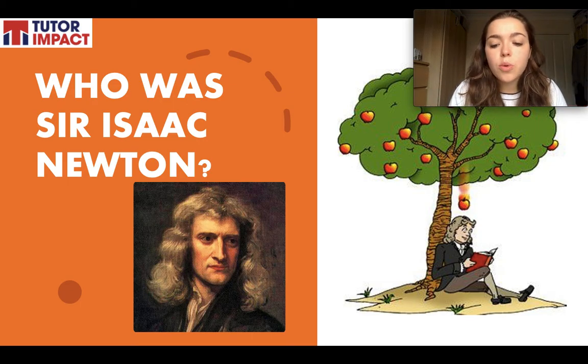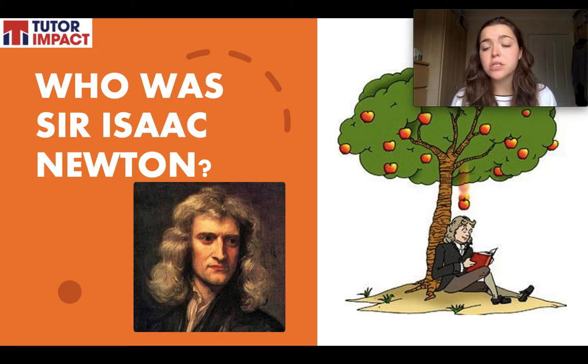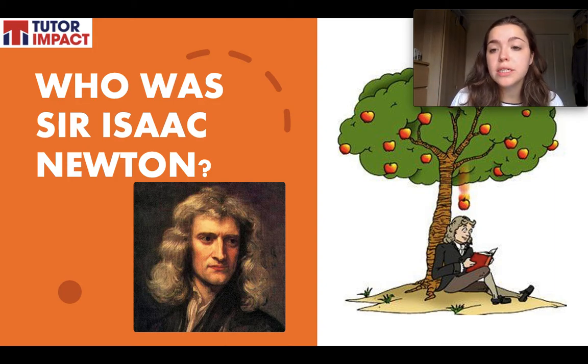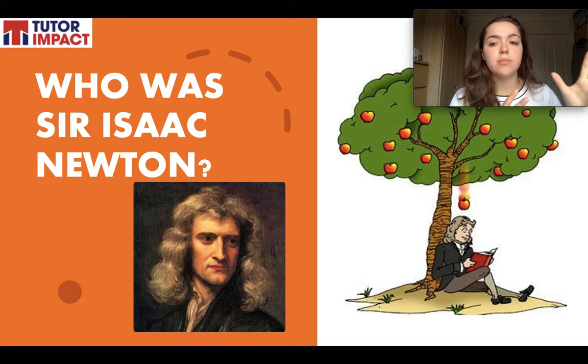He's also well known for his work on light and colour and what is now called calculus, which is a branch of mathematics. So in his life, he did lots for the world of science. The famous story of an apple falling to the ground from a tree and then Newton having a kind of eureka moment and thinking, there must be a force which makes that happen. That's gravity. It illustrates how Newton's work was inspired by things he observed in the world around him. So he was very much a practical scientist. He would see something happen and he would want to explain it.